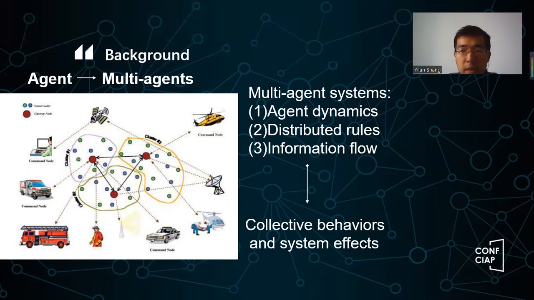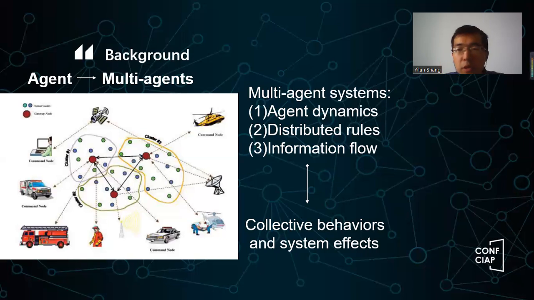You have a feedback rule, different control, distributed control rules, like event triggered rules, right? Impulsive rules, all kind of different rules. And you can have the mix of continuous and discrete rules. So different kind of distributed rules. And nowadays, we also use a lot of machine learning algorithms, right?